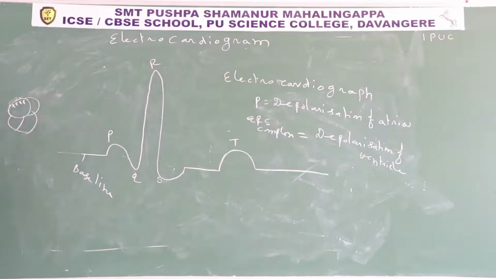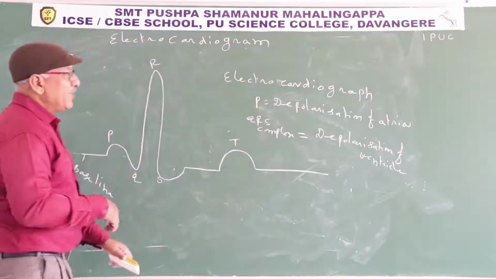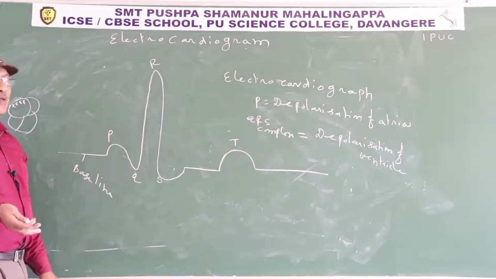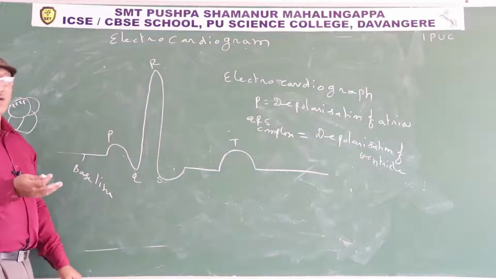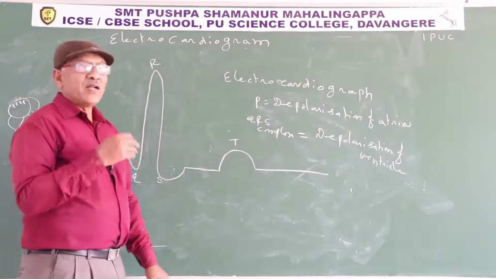That is the depolarization. After depolarization, ventricles undergo contraction. So the QRS complex indicates depolarization of the ventricle, and depolarization is followed by contraction of the ventricle.